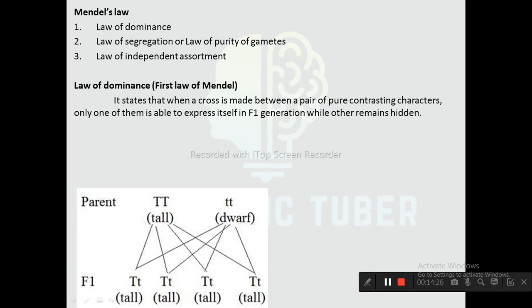According to Mendel's law of dominance, when a cross is made between two pure individuals having a pair of contrasting characters, only one character is expressed externally in F1 generation, which is called the dominant character. Hence, the character or the trait which is expressed externally in F1 generation is called dominant character, and the character which remains hidden is called recessive character.